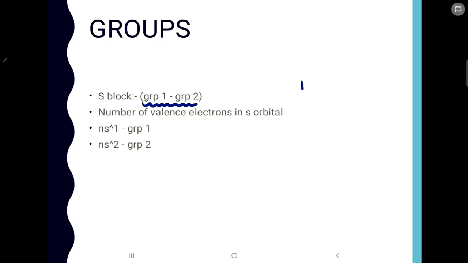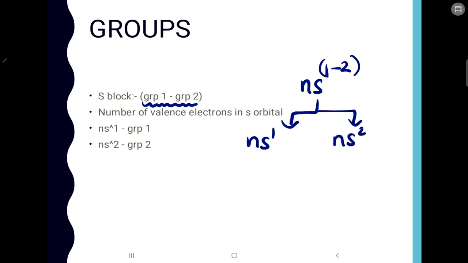We knew that the general outer configuration of the s block is ns 1 to 2, right? So there can be two cases: ns1 and ns2. If the outer configuration is ns1, the element belongs to group 1. If the outer configuration is ns2, the element belongs to group 2. That's all for determining the group of s block elements.